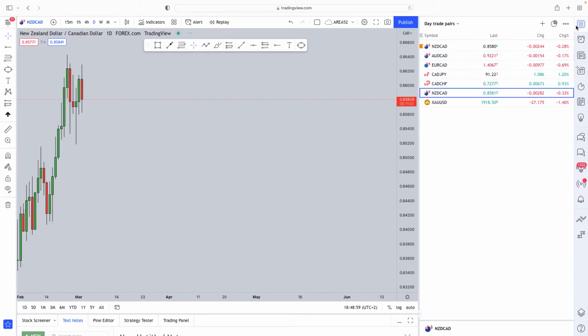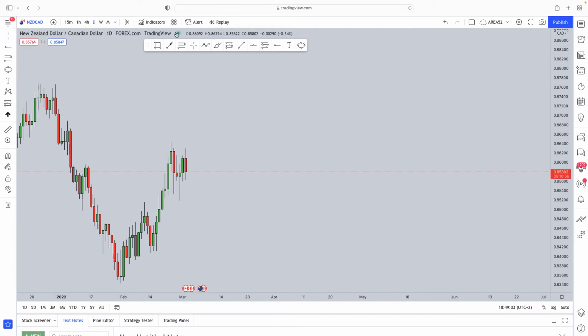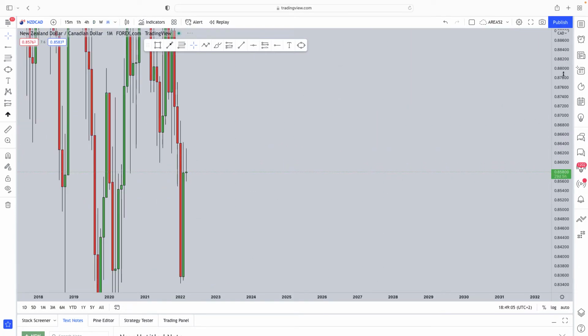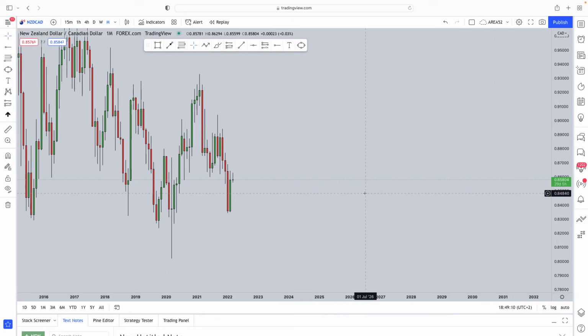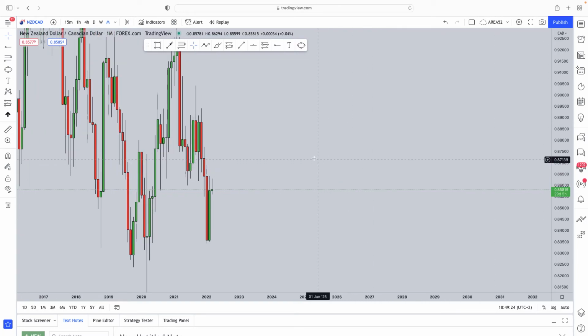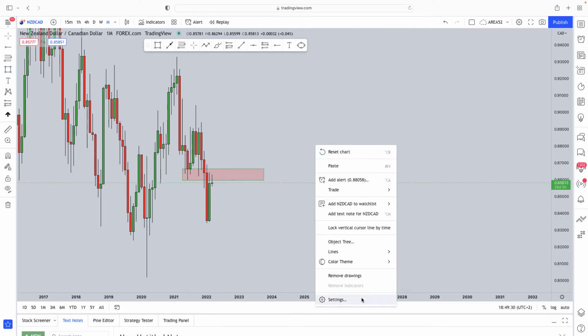We also have the fundamental data to back up the theory that we are looking to see the CAD increase in value over time. Now, next up we've got the NZD CAD. The funny situation about the NZD CAD is the Bank of New Zealand also came out, I think it was about last month, and they hiked the interest rates. Now you can see the NZD obviously enjoyed that move to the upside against the CAD, but unfortunately it is now being stopped, as if to say, hey, it's time to go down once again.